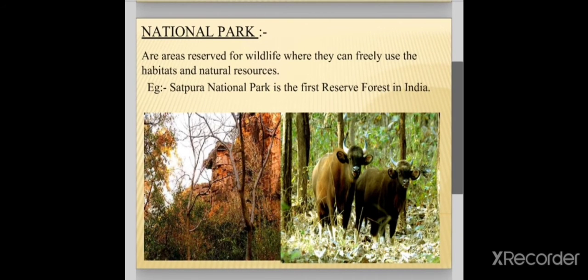National Park. National Parks are areas reserved for wildlife. They can freely use their habitats and natural resources. Satpura National Park is the first reserve forest in India.